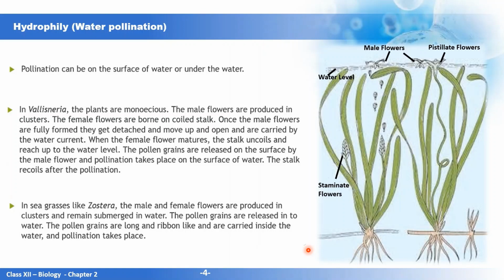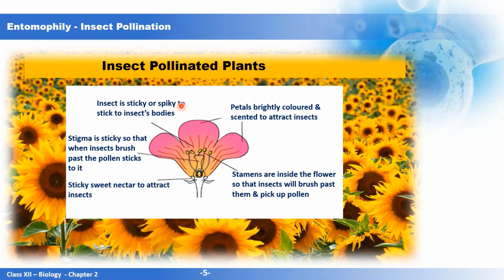Now, next let's discuss insect pollination, which is also known as entomophily. You must have seen the flowers that are attractive to insects. They are usually brightly colored. They have nectar, and the petals are scented, to attract the insects. And which is the major pollinator? That is the bees. Insects are attracted to brightly colored flowers. An example you can see here.